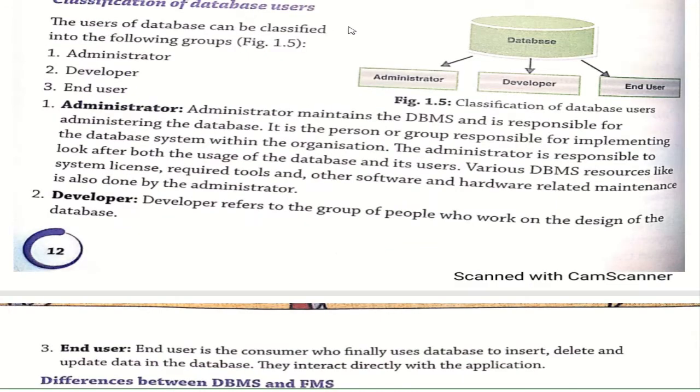Same with the classification of database users: administrator, developer and end user. Administrator maintains the DBMS and is responsible for administrating the database. These are the person or group responsible for implementing the database system within the organization. Whoever administers and manages that particular system is known as the administrator. Developer means who develops that particular database. Who is responsible for designing that particular database is known as your developer.